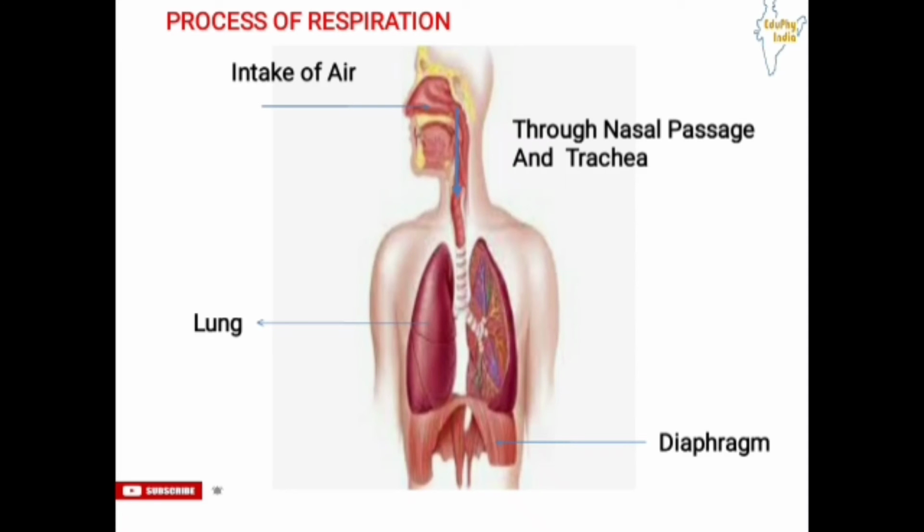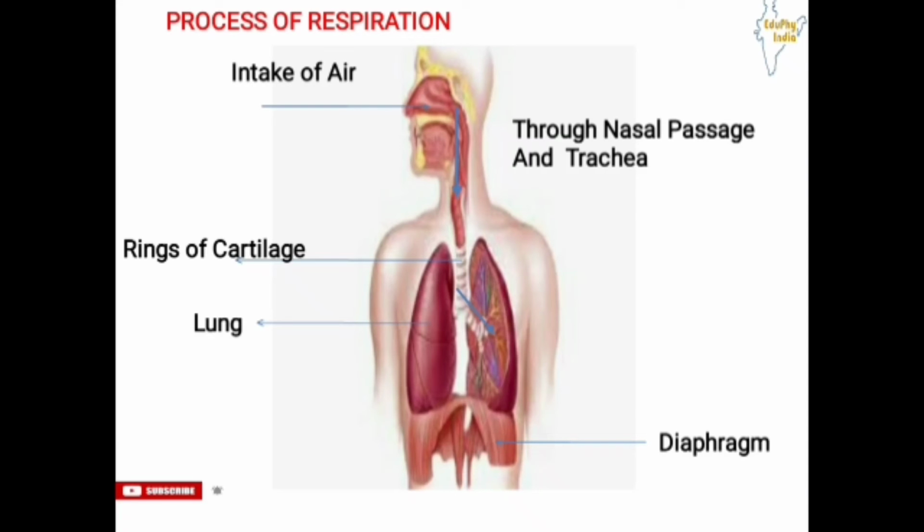There are hairs and mucus in the nasal passage which filter the air before it comes inside our lungs. Then air passes through the trachea where rings of cartilage are present. These are strong string-like structures which provide rigidity to the trachea and prevent it from collapsing. It also gives flexibility to the trachea.